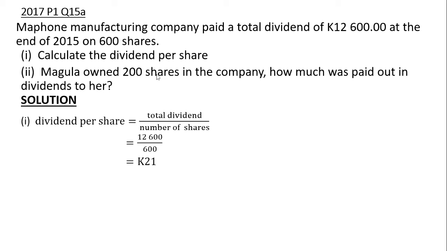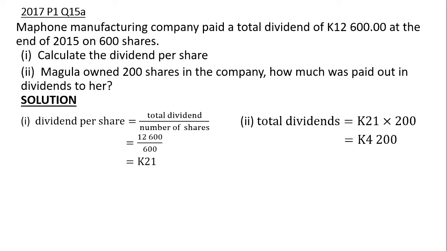Magula owned 200 shares in the company. How much was paid out to her? So we are going to multiply 21 kwacha times 200 shares. So total dividends paid to Magula was 4,200 kwacha.